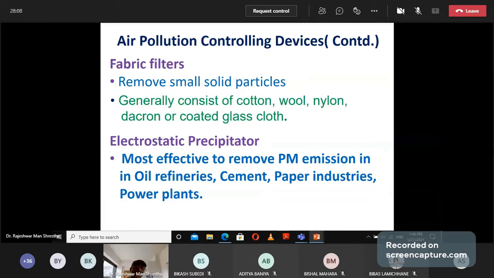Next is the electrostatic precipitator, known in simple form as ESP. This is the most effective method to remove particulate matter in oil refineries, cement industries, paper industries, and power plants. It should be fitted in industry, and this device will remove the particulate matter emitted in different industries like oil refineries, cement industry, and power plants.